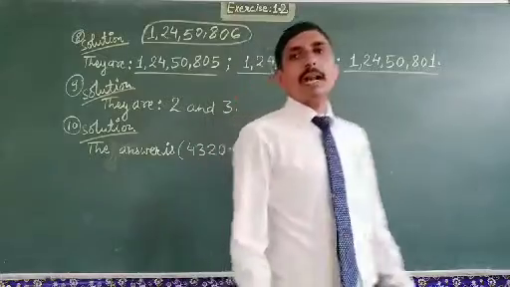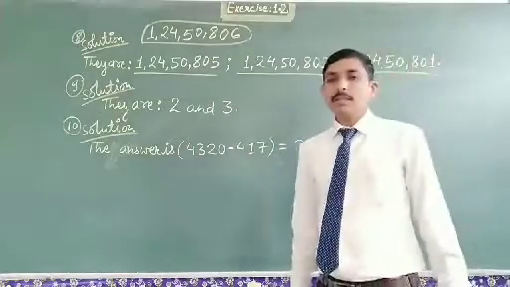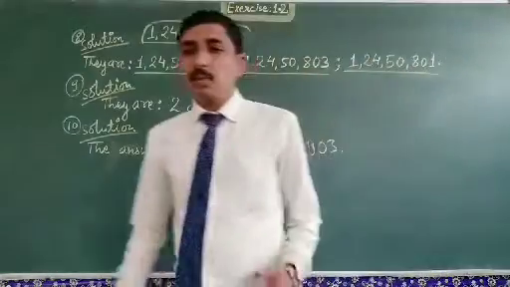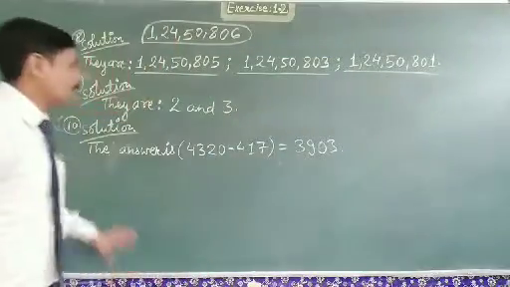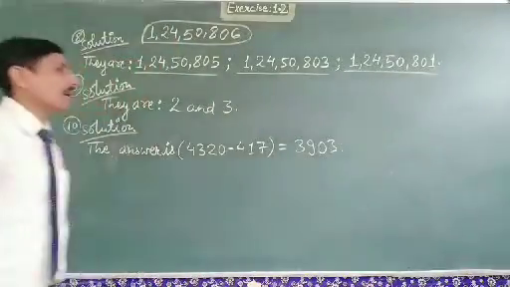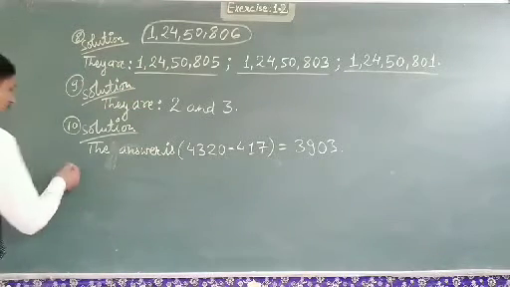So 3903 numbers fall between 417 and 4321. So your answer is 3903.